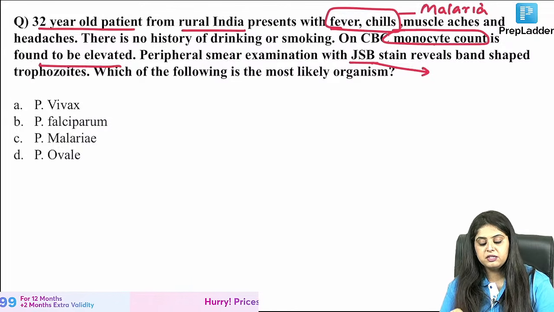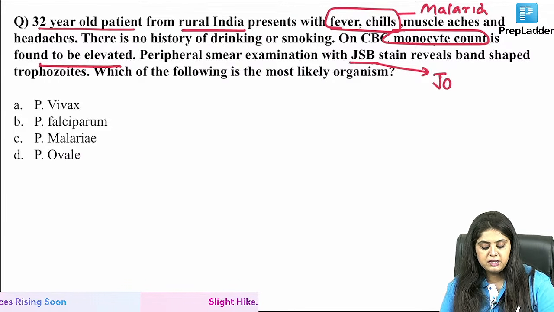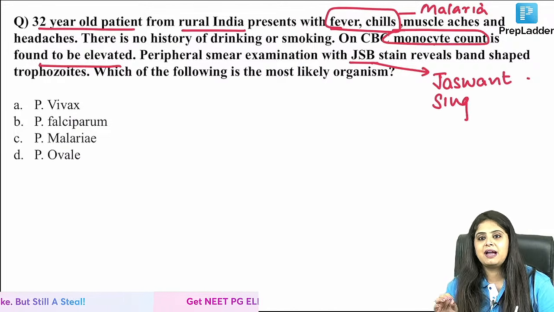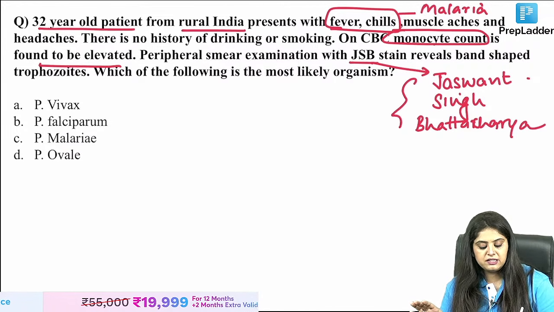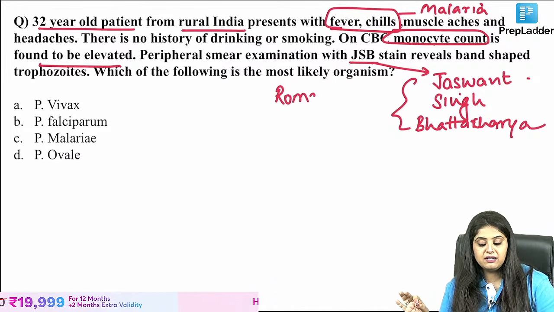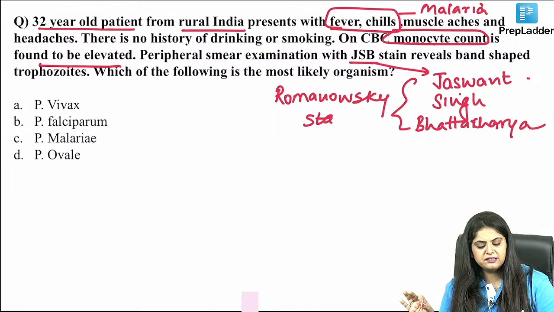Peripheral smear with JSB stain. As per the malaria program of PSM, what is the stain that we should be using for malaria? It is the same hematology stain, but named after the scientist, that is Jaswant Singh Bhattacharya stain. Ma'am, what actually is this stain? Is this the same hematology stain? Which hematology stain? Romanovsky family of stain. Yes, it's the same.